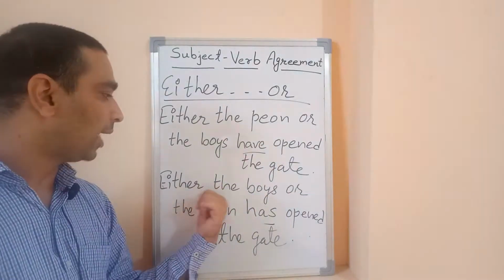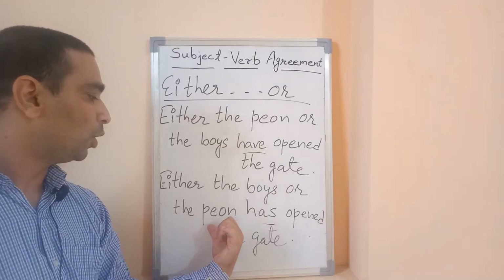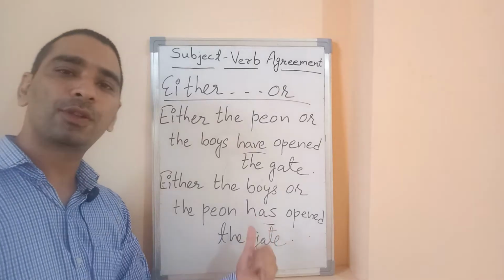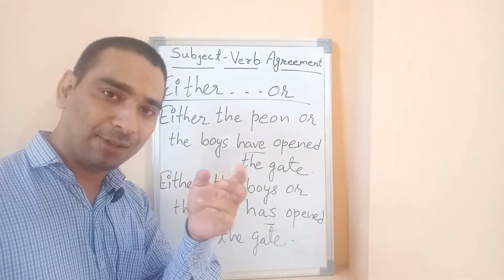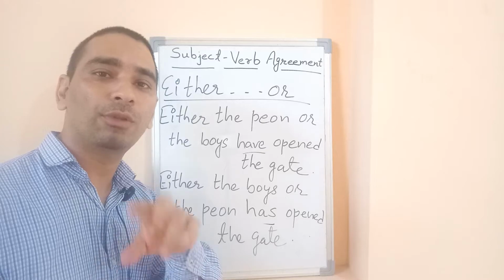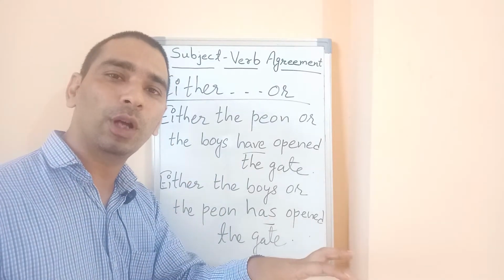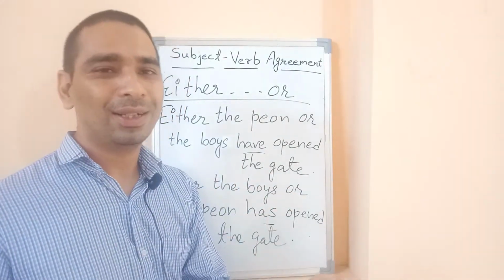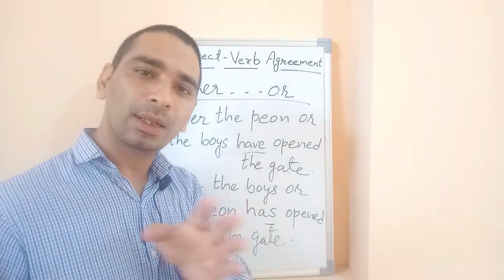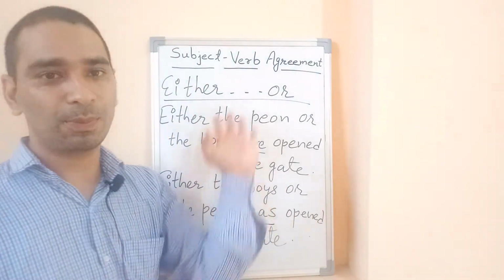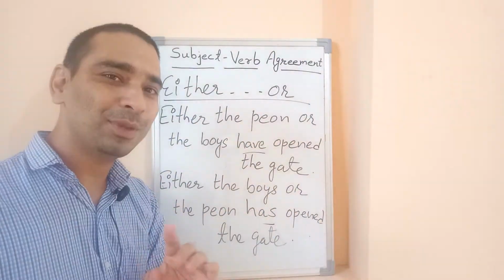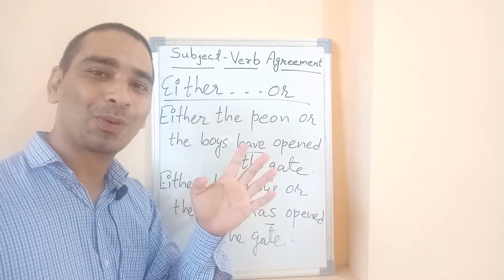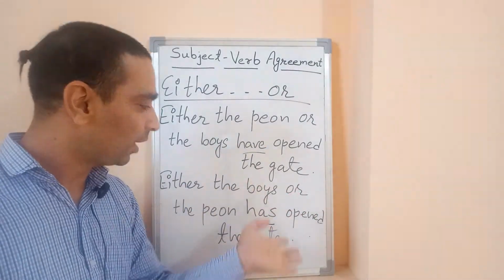It means plural. But here, either the boys or the peon, peon is the closest to the verb. Peon is singular, so the verb has to be singular. I hope you have understood it. If one of the subjects is plural, the verb agrees with the closest noun or pronoun. Otherwise, with either or, neither nor, you can just apply the singular verb. But in such a case, we have to be a little careful. I hope this is enough.